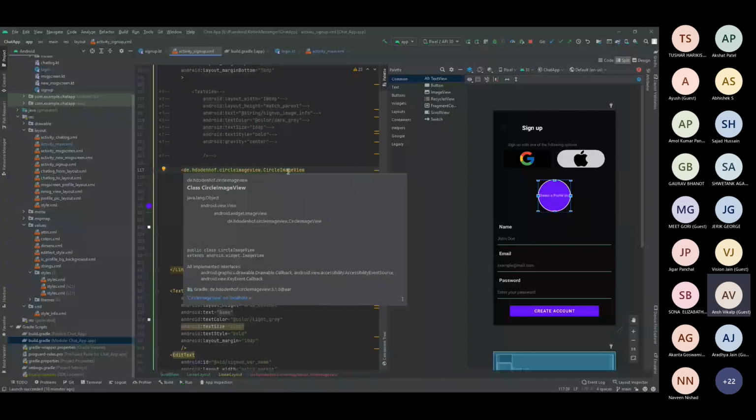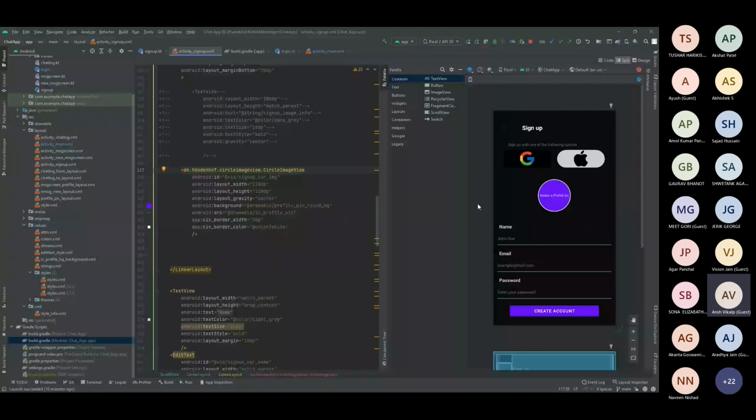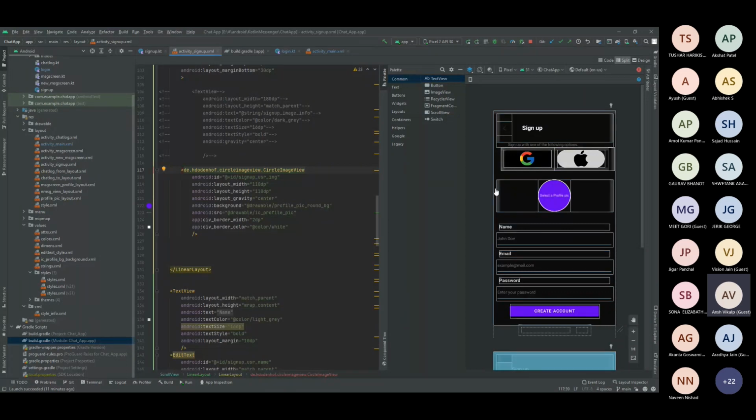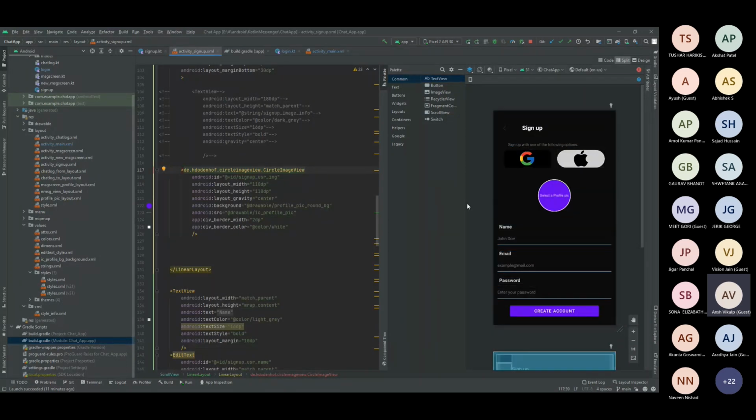Basically what I did was, normally, in order to display a particular image, it will always come out in a square shape. In WhatsApp, you might be seeing the circle, right? This is the same type of library I have used, that is circle image view. What it does is it bends the corner, like it introduces some radius for it. And this is all an external library. So you just have to write circle image view, that's all, and you're good to go.